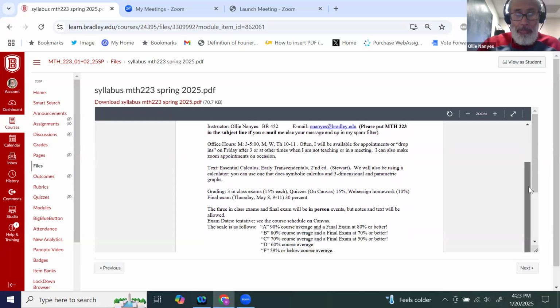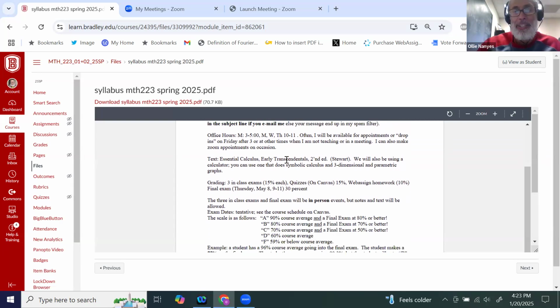Okay. The text is Essential Calculus or Early Transcendentals, second edition by Stewart. That's an ebook. It's the same book you use for Calc 1 and Calc 2 if you took it at Bradley. We use a calculator, and I'm not going to really police that too much.